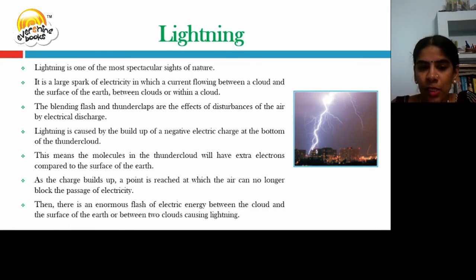There is an enormous flash of electrical energy between the cloud and the surface of the earth or between two clouds, which causes lightning. So lightning and thunder both take place either between the cloud and the earth's surface, between clouds, or within a cloud.